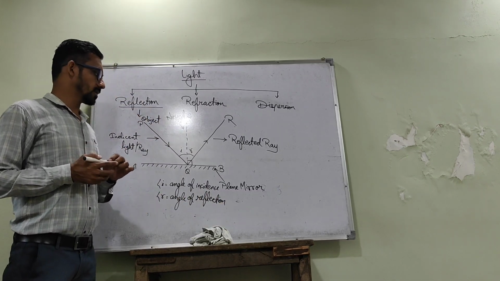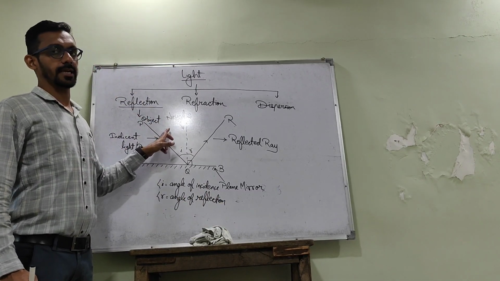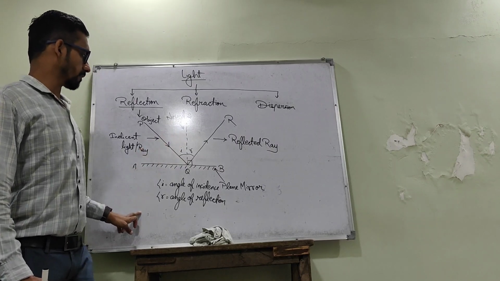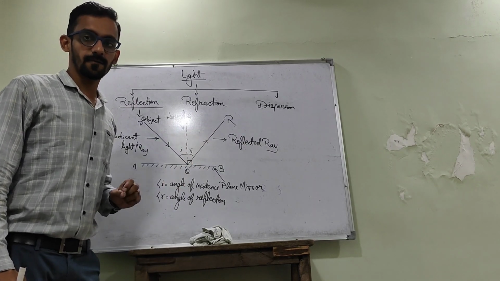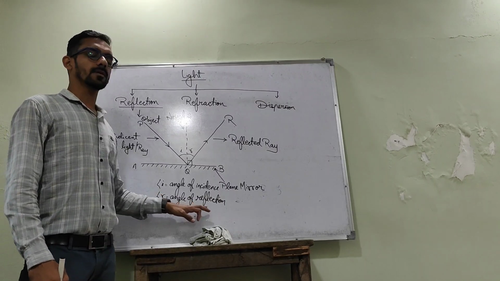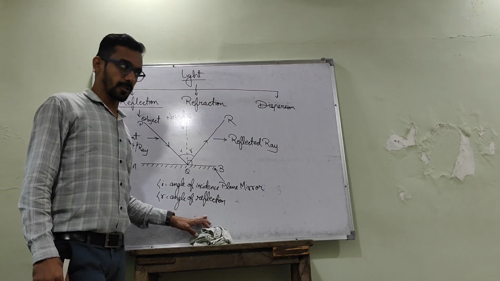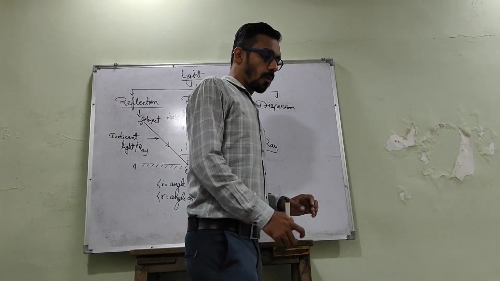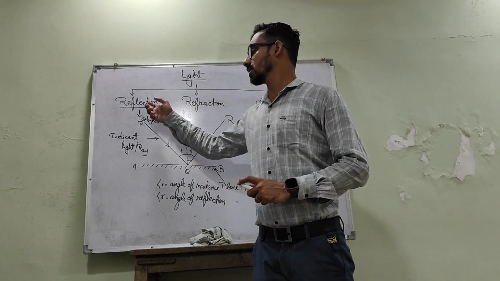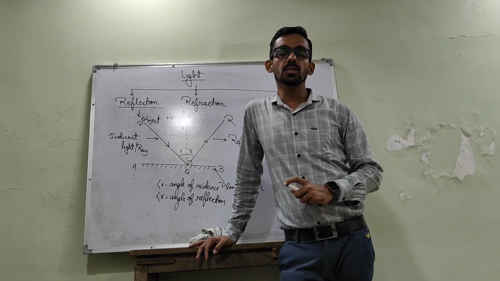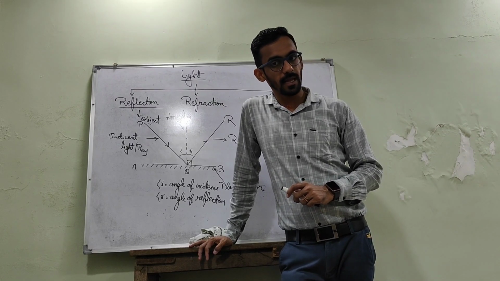Is it clear? What is angle of incidence? The angle between incident ray and the normal. And what is angle of reflection? The angle between normal and reflected ray is known as angle of reflection. So now there are some laws which govern this phenomenon of reflection.